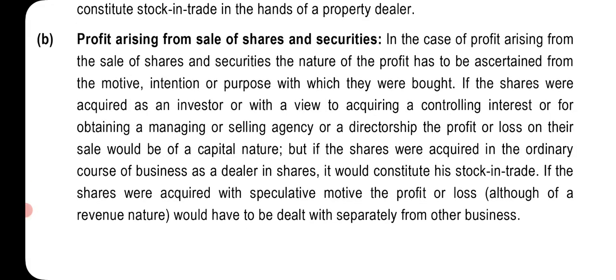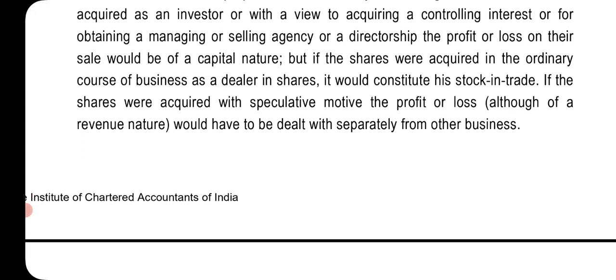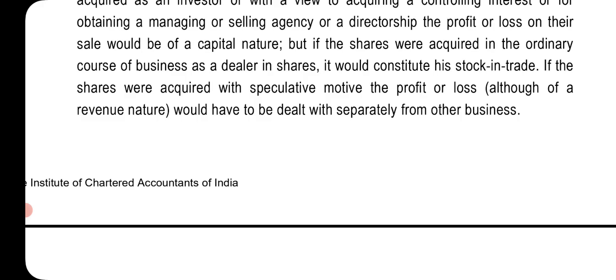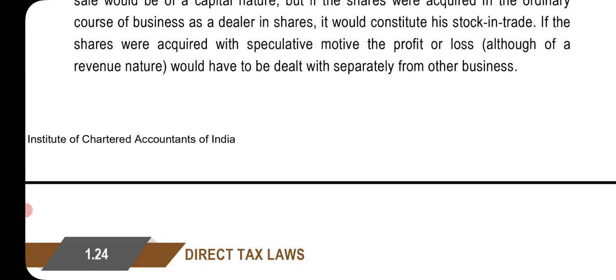Profit arising from sale of shares and securities. In case of profit arising from sale of shares and securities, the nature of profit has to be ascertained from the motive, intention, or purpose with which they were bought. If the shares were acquired as an investor, or with a view to acquiring a controlling interest, or for obtaining a managing or selling agency or a directorship, the profit or loss on their sale would be of a capital nature. But if the shares were acquired in the ordinary course of the business as a dealer in shares, it would constitute his stock in trade. If the shares were acquired with speculative motive, the profit or loss, although of a revenue nature, would have to be dealt with separately from other businesses.